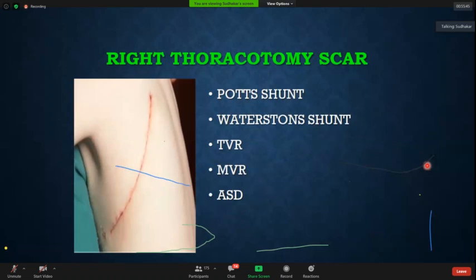Now, what are the surgeries which are done through right thoracotomy? 3 important things are there at least: mitral valve repair and replacement, tricuspid valve repair and replacement, and atrial septal defect closures, surgical closures, and also Potts shunt and Waterston shunt. I think those are usually not done now. So these are usually done through the right thoracotomy scars. These are the things which you have to remember, the scars: right and left thoracotomy scars.